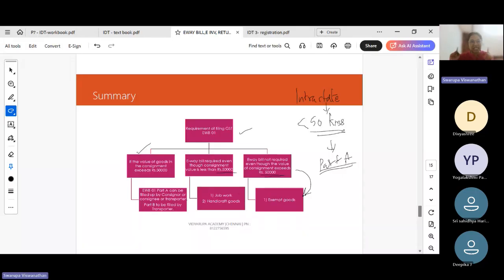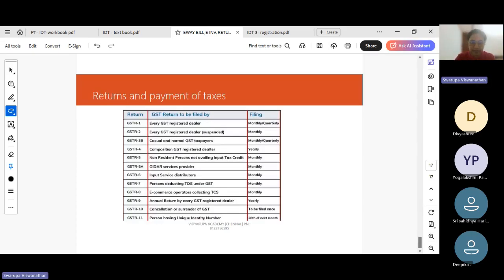For intrastate supply, for intrastate movement, within the state movement of goods, and if the movement is less than 50 kilometers, you need to generate only part A, you need not fill part B. Okay, so these are the important pointers with respect to e-way bill. So we have finished e-way bill, e-invoicing.